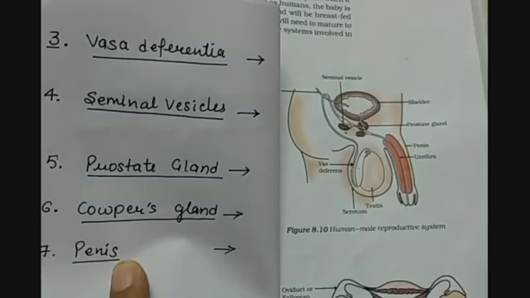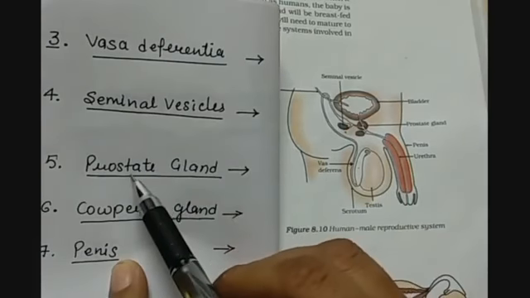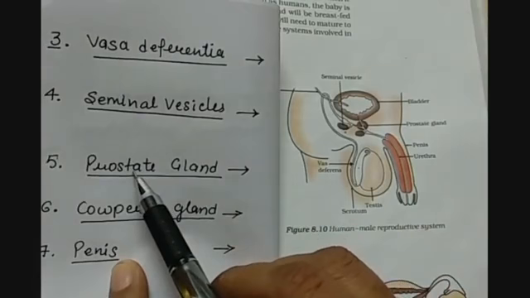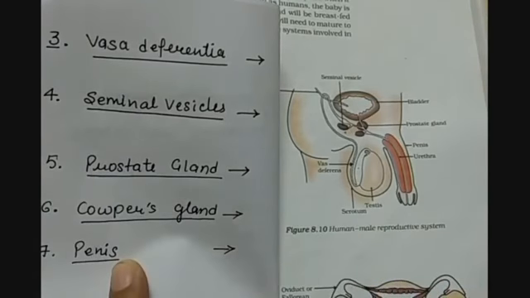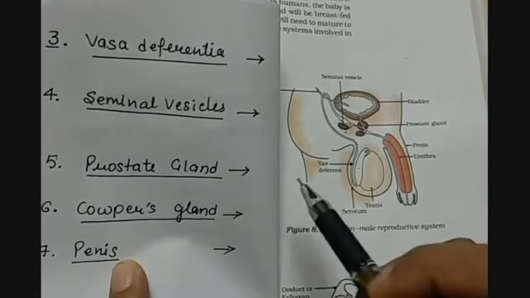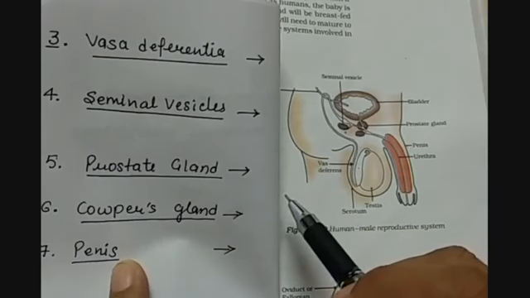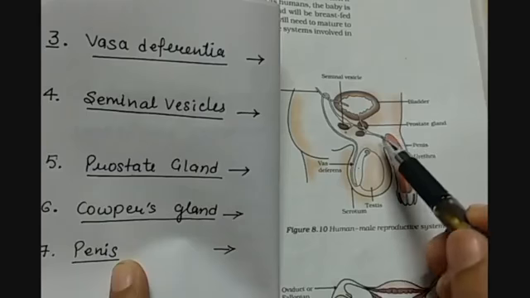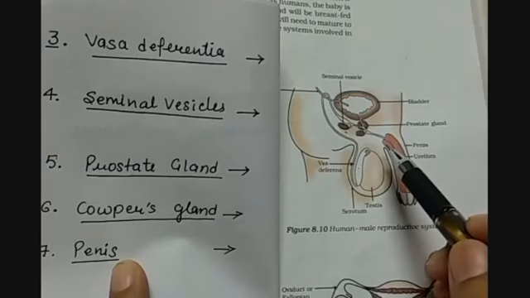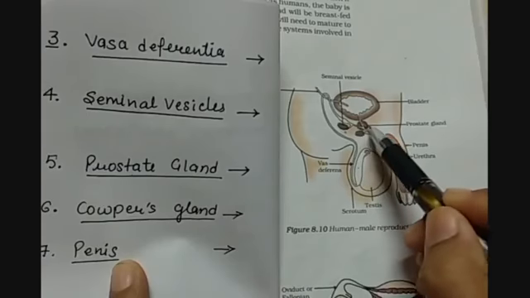What is the role of the seminal vesicle? The seminal vesicle secretes a fluid which makes the sperm active. After the sperm duct unites with the urethra here, the combined channel first passes through a gland called the prostate gland. So this would be the prostate gland.